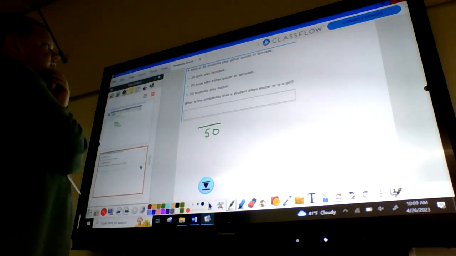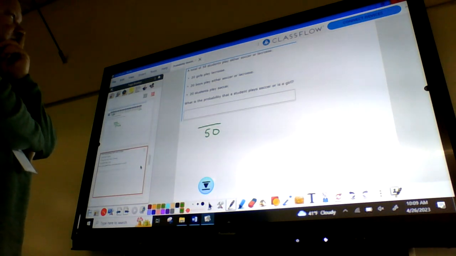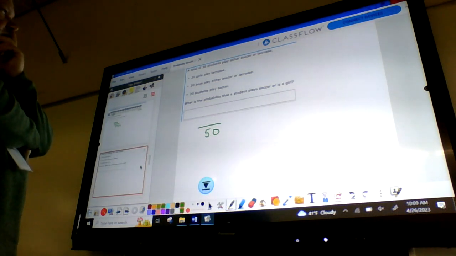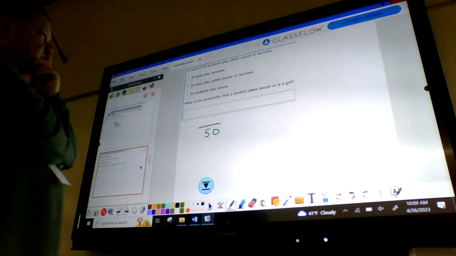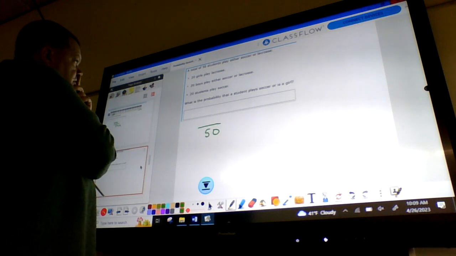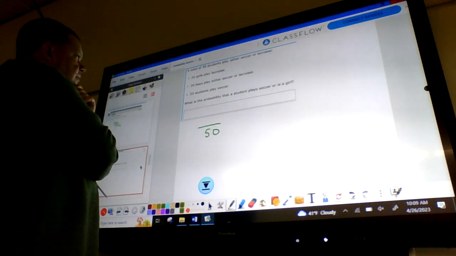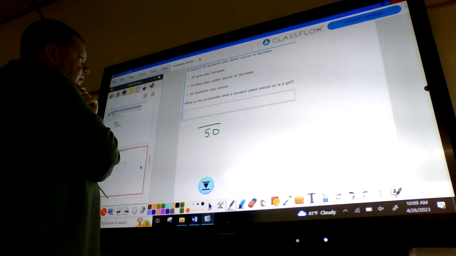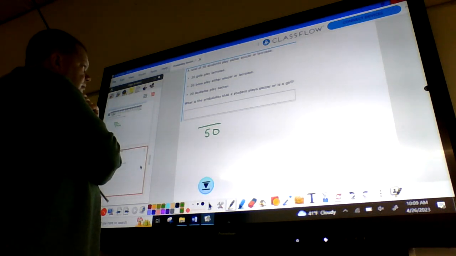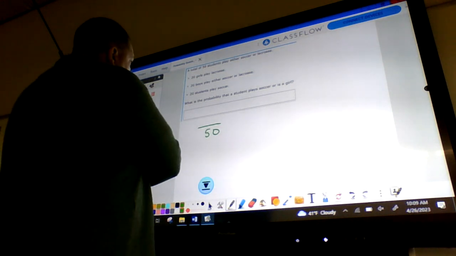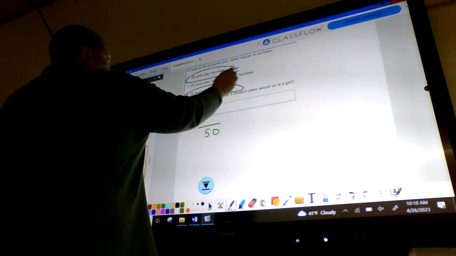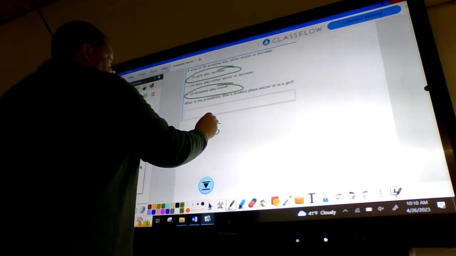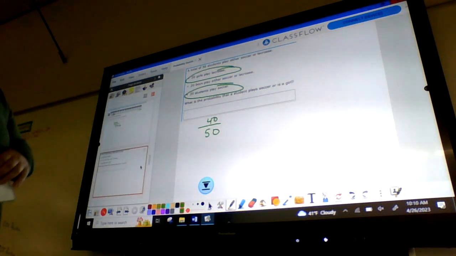Okay, we know we're going to have 50. We know we have 20 students who play soccer. And we know that we have 20 girls who play lacrosse. But it doesn't look like there's enough information actually to solve this. Oh yeah, we do. Okay, we have 20 students who play soccer, 20 girls who play lacrosse. That gives us 40 students total. Whew, a little tough.